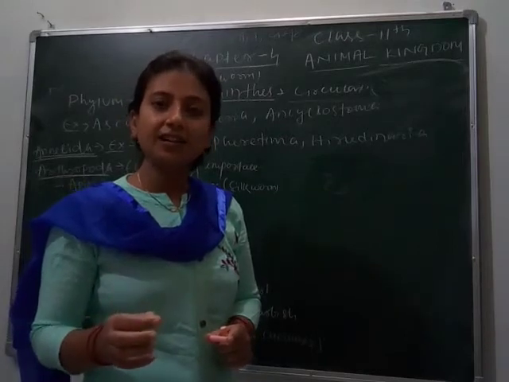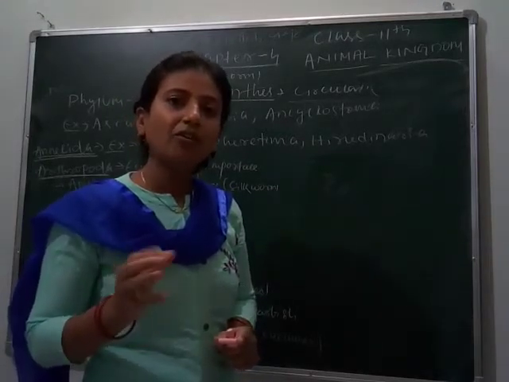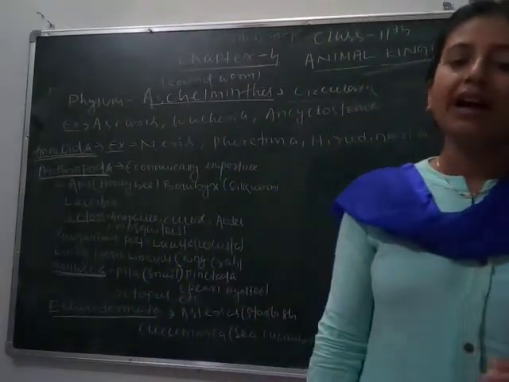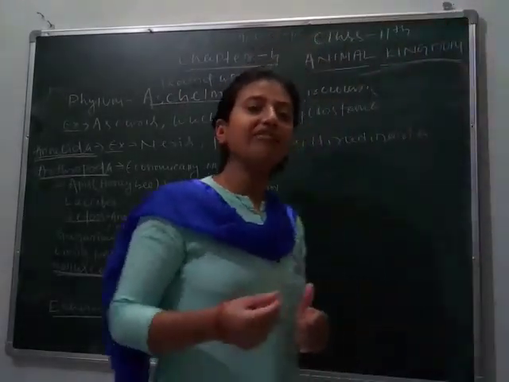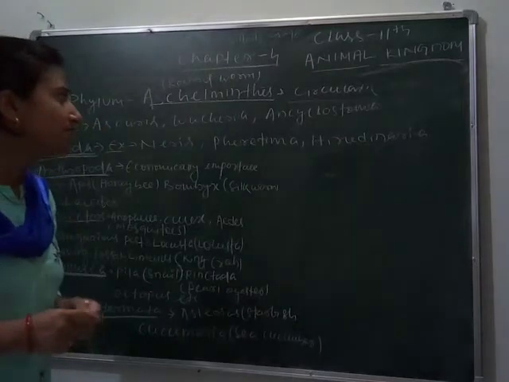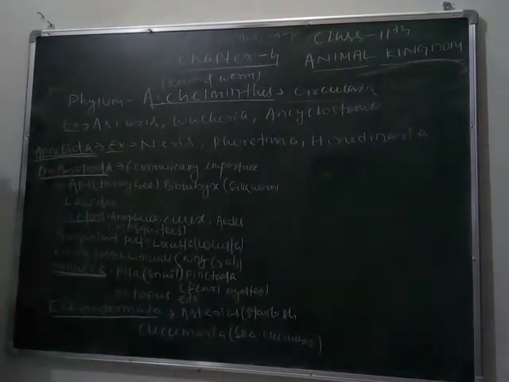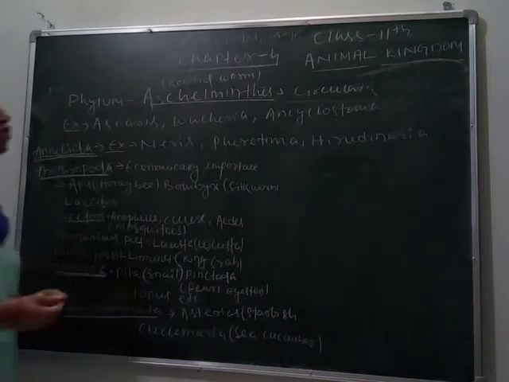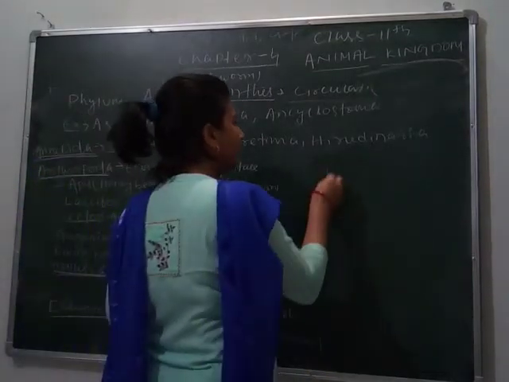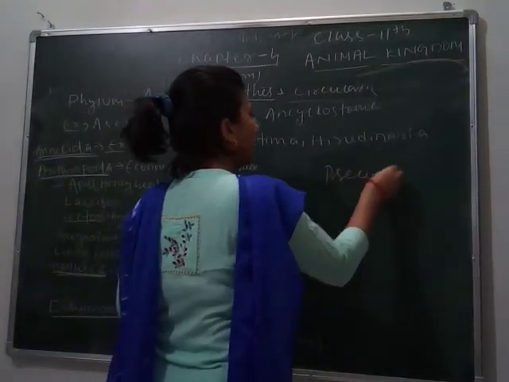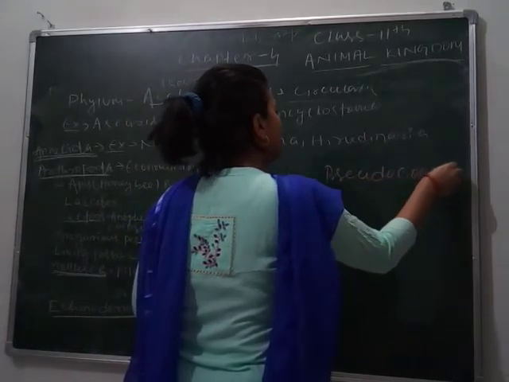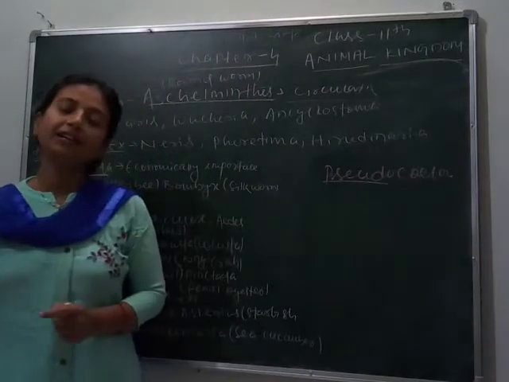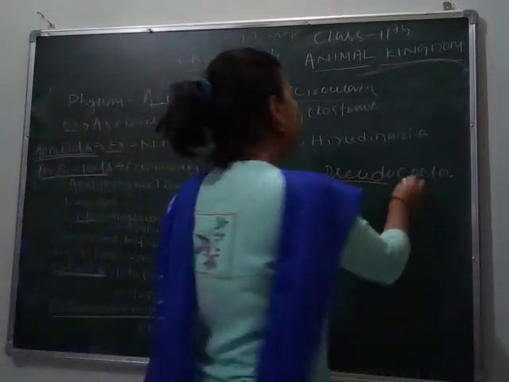They may be terrestrial, either free living or parasitic. Free living means they live alone, and parasitic means they live inside any other living organism, which may be a plant or an animal. They have a pseudocoelom. Pseudo means false, coelom means cavity. It means when they need a cavity or coelom, they produce it.